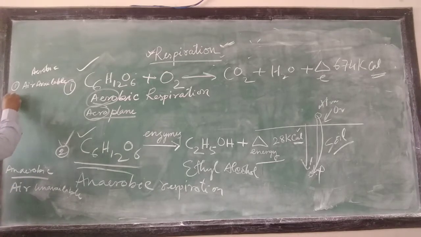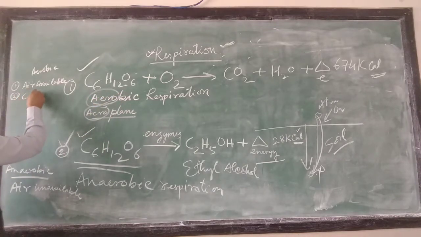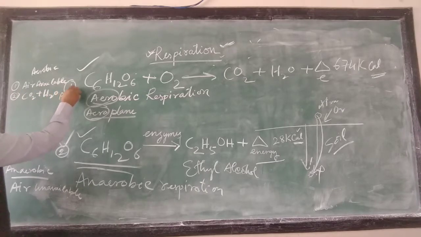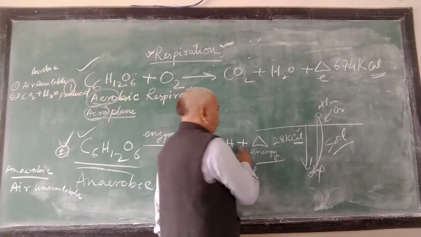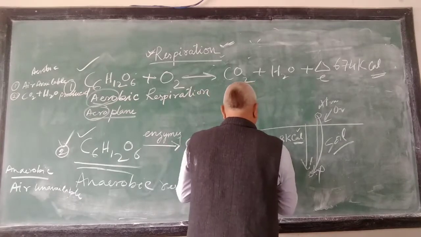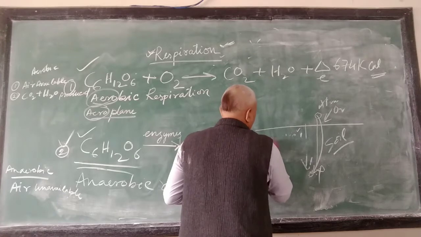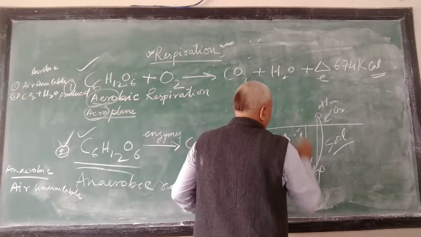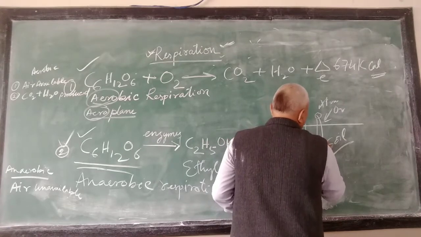Second thing is, products are carbon dioxide, CO2, and H2O in aerobic respiration. Here what is produced? Ethyl alcohol and CO2 also, plus energy 28 kcal.